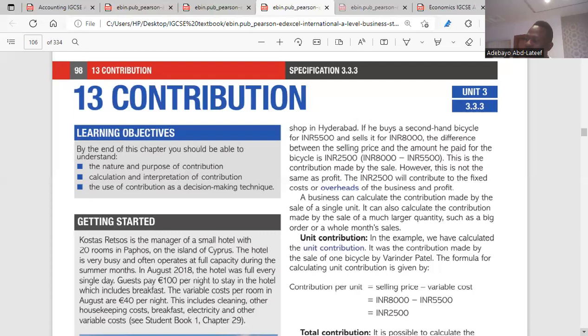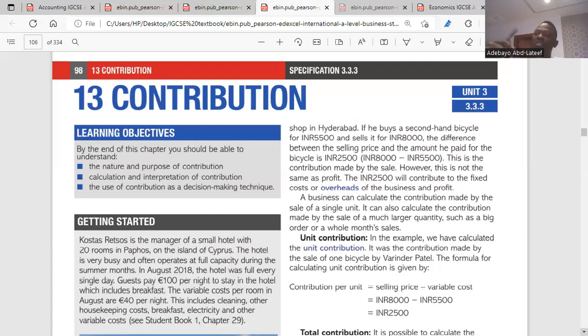You get your unit contribution from what? Selling price minus VC. SP minus VC gives you your unit contribution. So whatever you get, you multiply with the units sold. Maybe you sold 100 units. So it will be SP minus VC multiplied by 100. That gives you your total contribution. And another formula for total contribution is, I think I wrote, total revenue minus your total variable cost. So you have two formulas for total contribution.